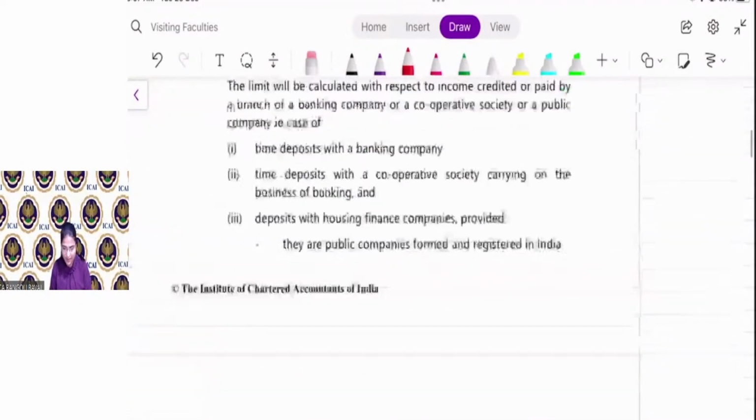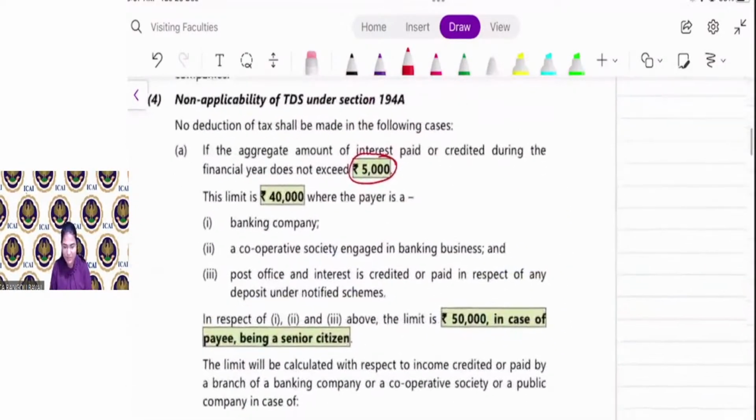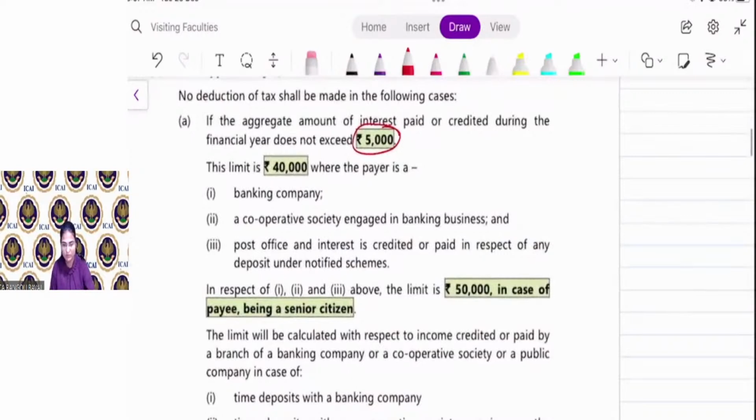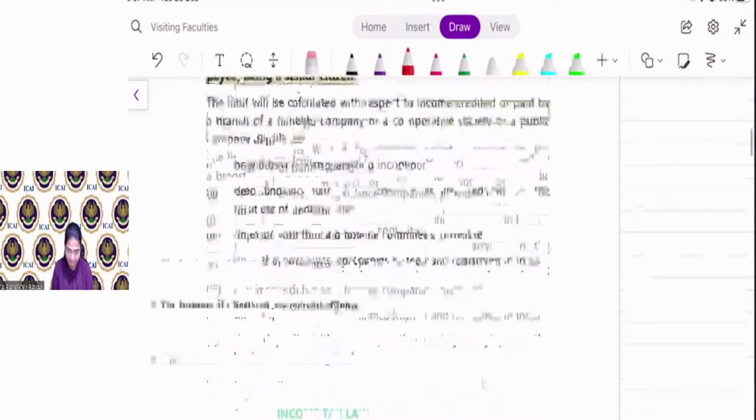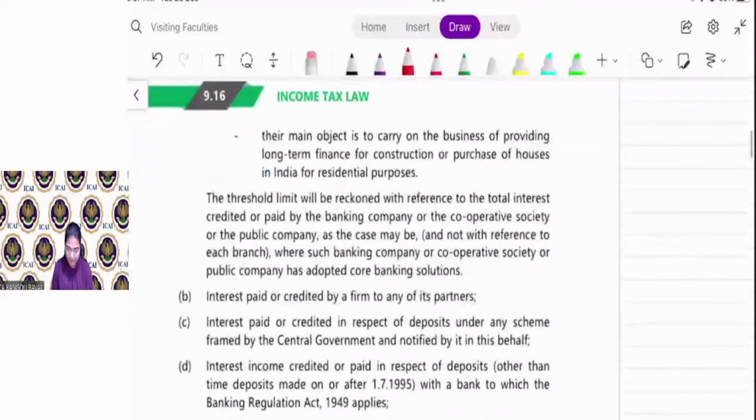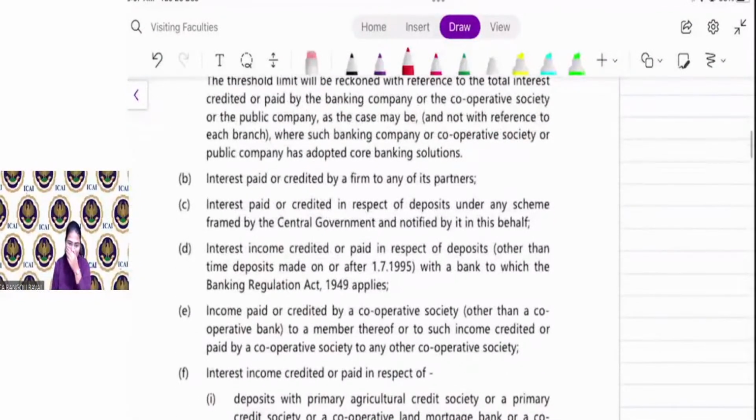Now we are discussing the non-applicabilities, when TDS is not applicable. Yes, the bank will never pay interest in cash. They will directly credit the interest to your account. You can withdraw the same. Now, interest paid or credited by a firm to any of its partners. So if a partnership firm pays interest on capital to its partners, then TDS is not applicable. We are discussing non-applicabilities, right?